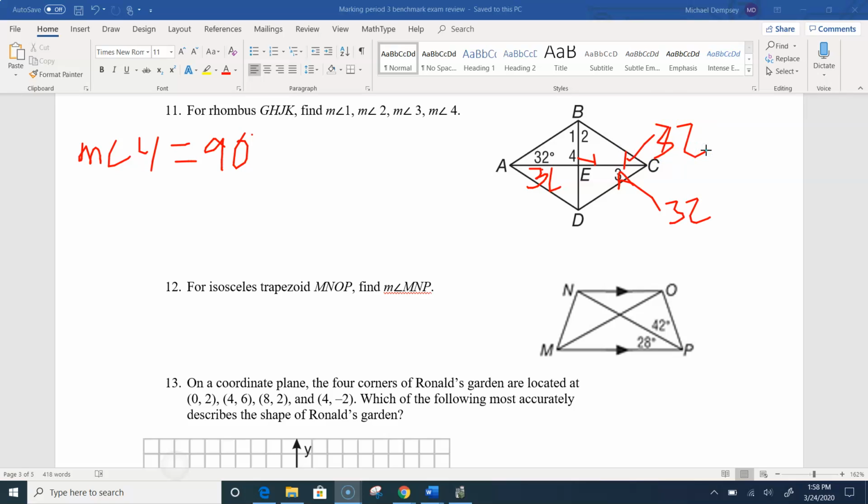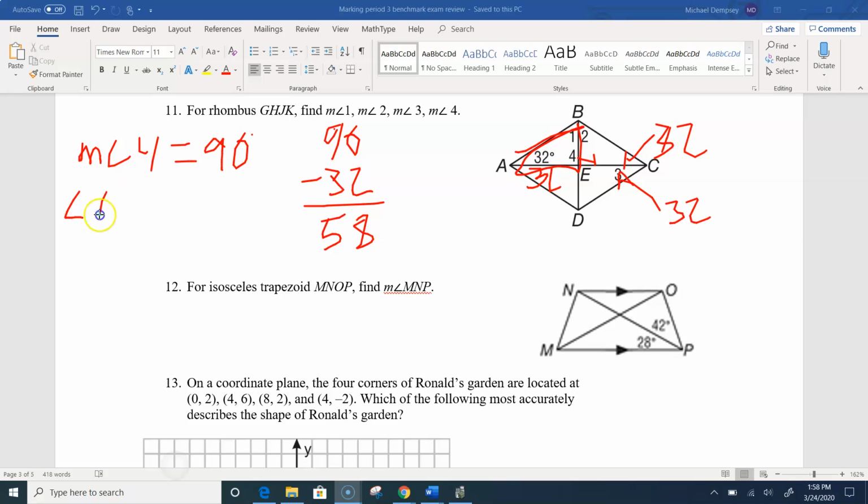And then to find angle 1 and 2, take a look at this right triangle that's up here. You see that? You have angle 1, angle 4. Angle 4 is 90 degrees. Okay, so that means that angle 1 plus 32 degrees have to add up to 90 as well. So that means angle 1 would have to be 90 minus 32, which is 58.